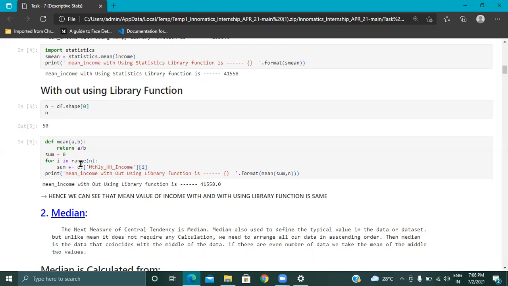So I am calculating all the observations, and after that I am printing the function. By using the print function, I am printing the mean value. So here we can see the mean, the sum of n. This will help us to print the value. So there are different ways of calculating the mean.